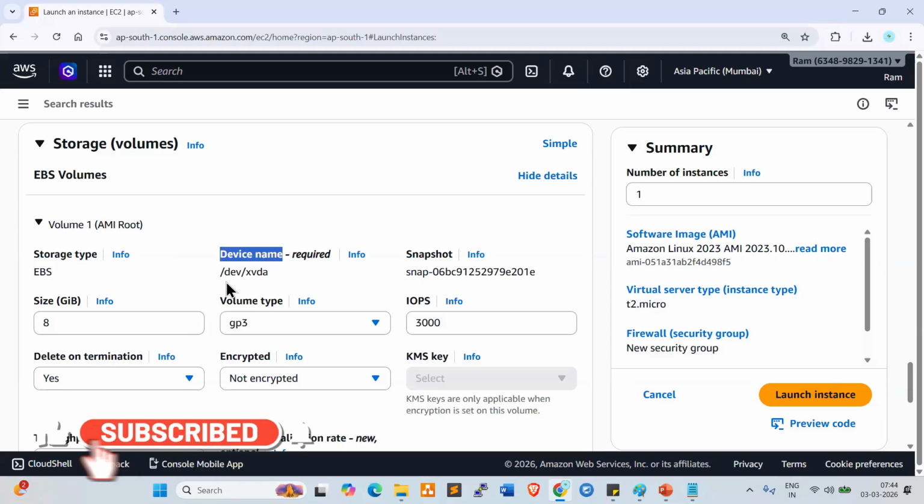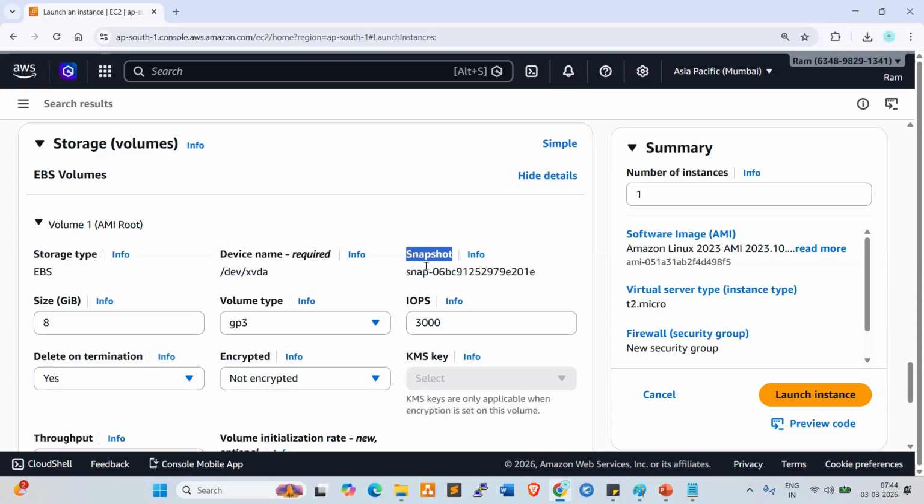Device name, Linux device name, /dev/xvda. Snapshot: by default, one snapshot will be created. A snapshot is a replica, one backup copy. So why do we require a snapshot? Using the snapshot, we can revert back to the previous state whenever needed. Snapshot is just a snap, a backup copy. Sometimes servers will crash, so if the server crashes or anything goes wrong, by using the snapshot, we can revert back to the previous state, right?